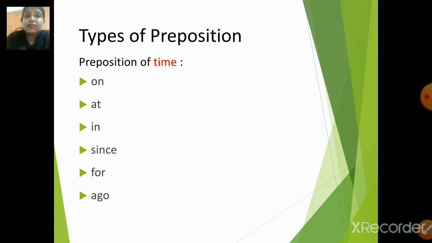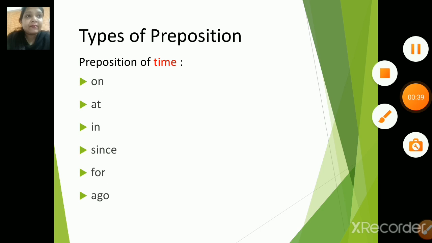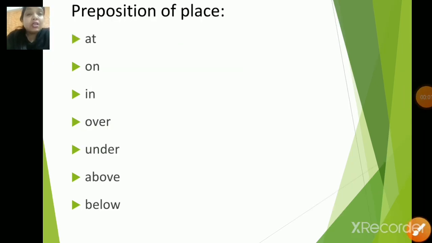So similarly, children, for rest of the prepositions also we already had discussed a lot of rules. So make sure that you are going to check all those rules in the previous video once again. Now preposition of place. So now children, when it comes to place, here are a few prepositions like at, on, in, over, under, above, below. Now over here, when it comes to on, what are the differences? When it comes to preposition of place, how do we use on?